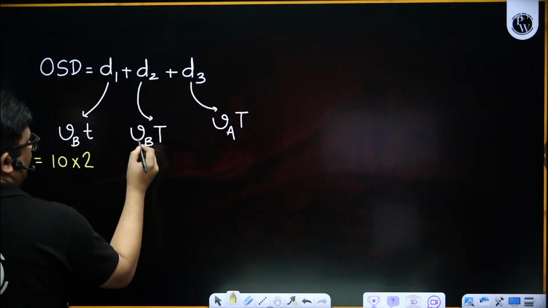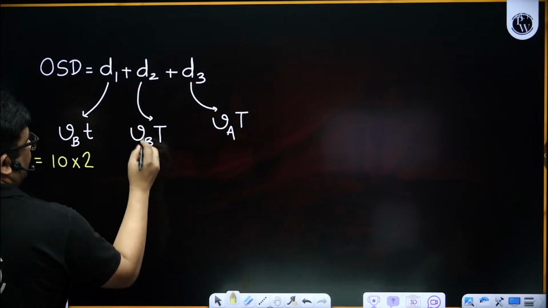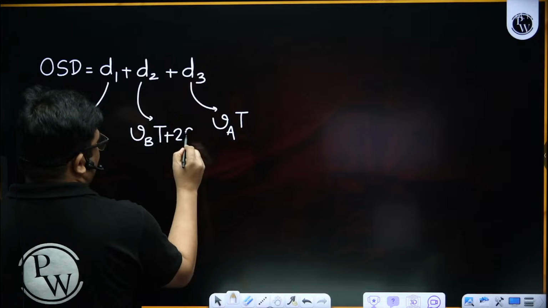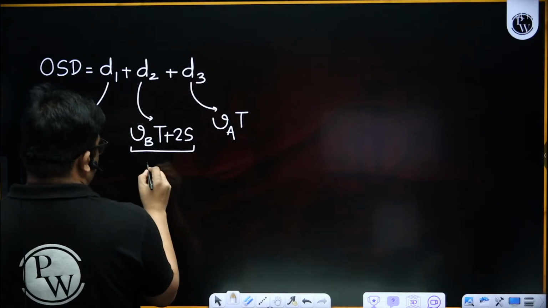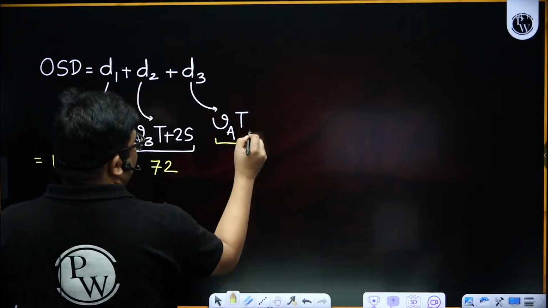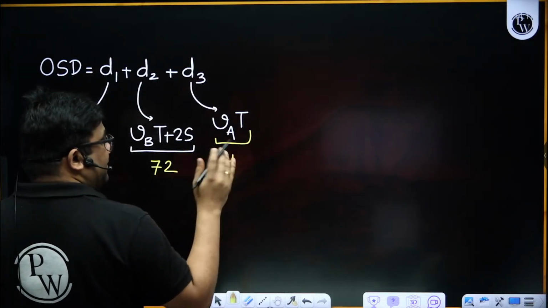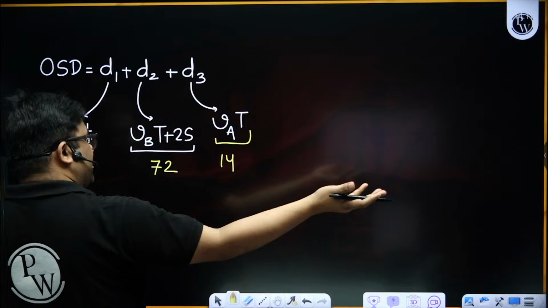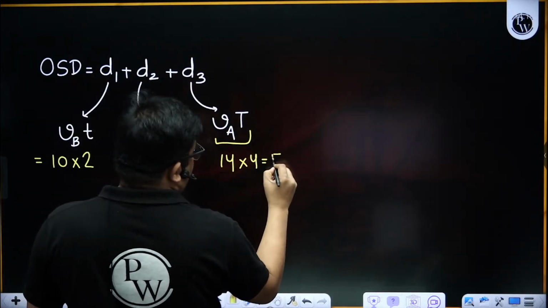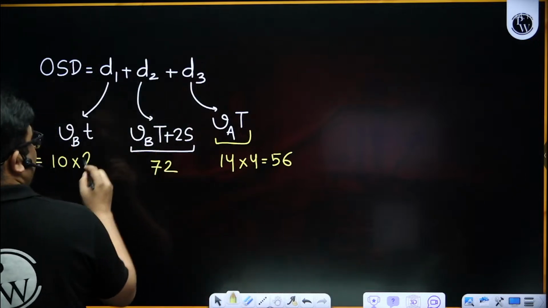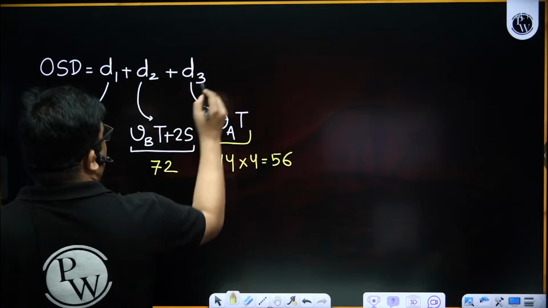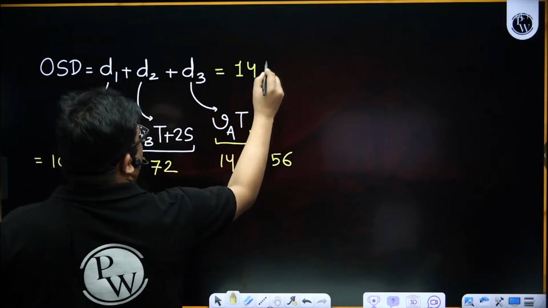Now, we have already got this, VB into T plus 2S, which was 72. Now this distance: initially it was traveling at 14, that means the vehicle coming from the opposite direction also will be traveling at 14. So 14 into 4 is equal to 56. So the total will be 72 plus 56 plus 20, that is 148 meter.